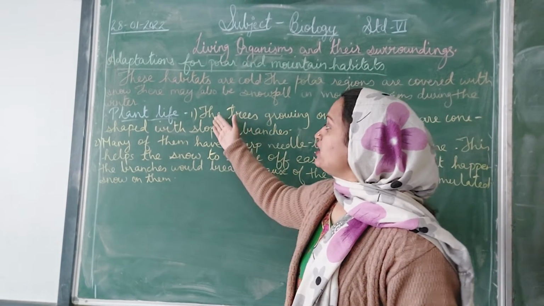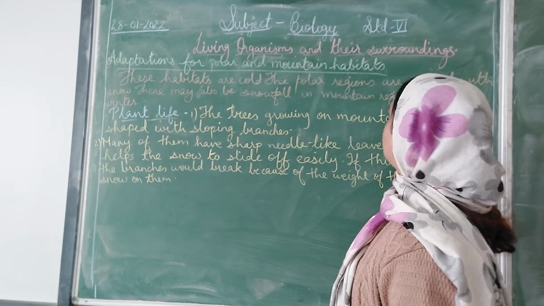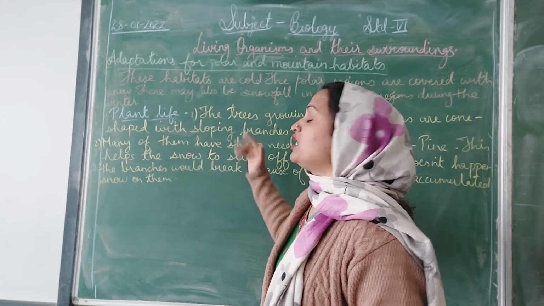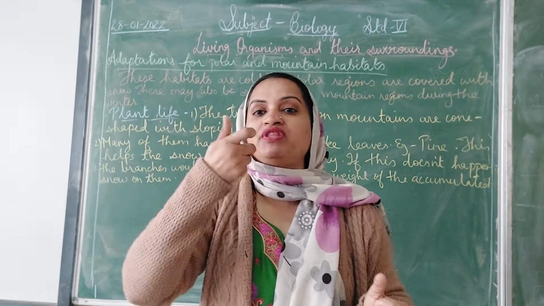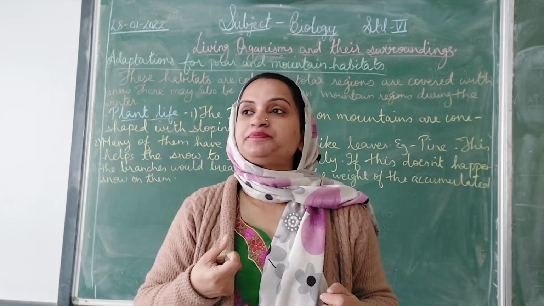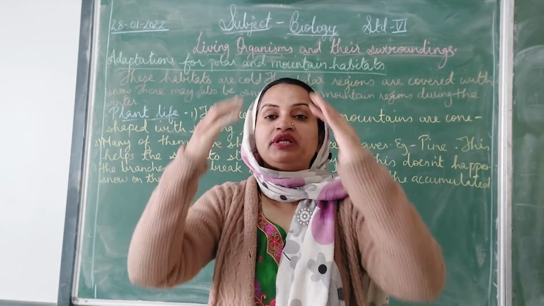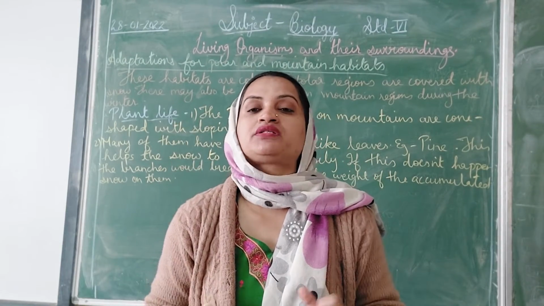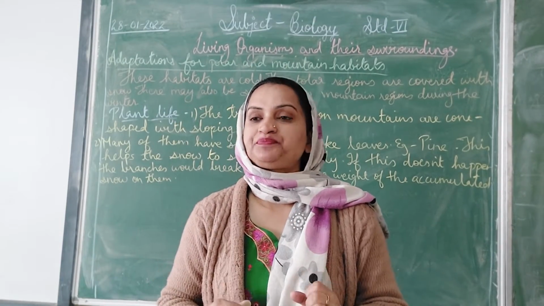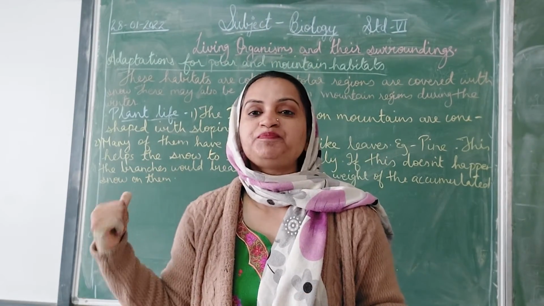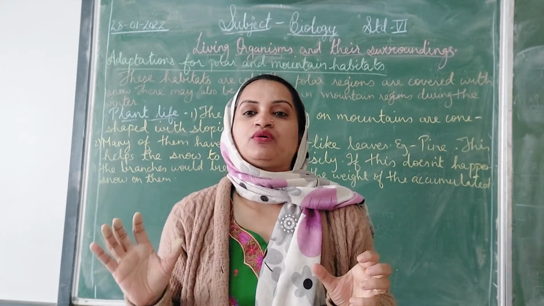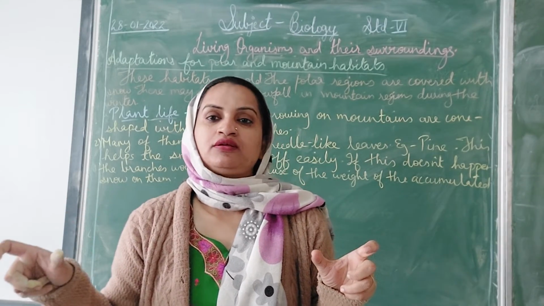The trees growing on mountains are cone shaped with sloping branches. Cone shaped means what? We know the cone of an ice cream, or we can take the example of the cap of a clown in the circus. It's cone shaped. Because of the cone shape of the tree, the ice slides down. The ice doesn't collect on it.